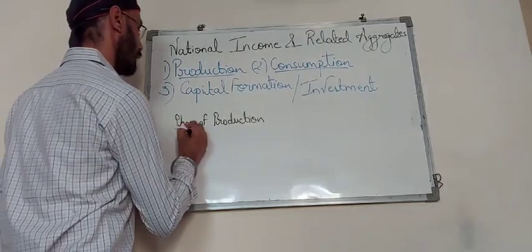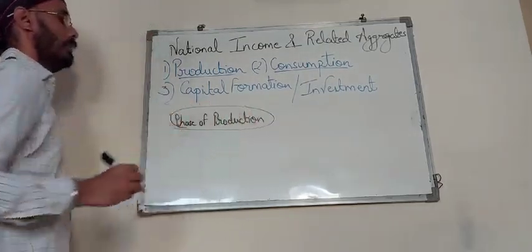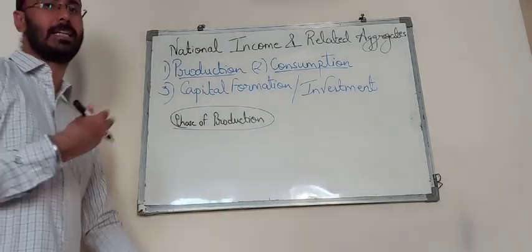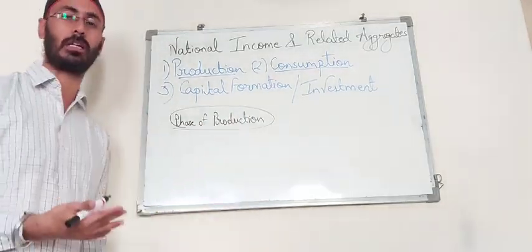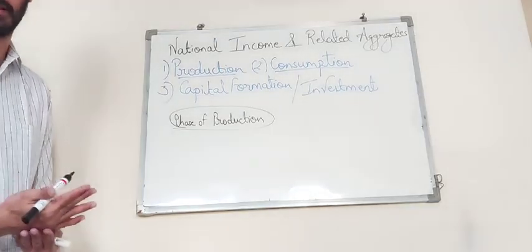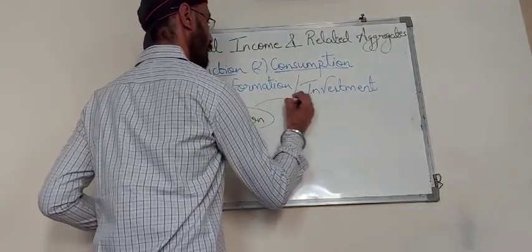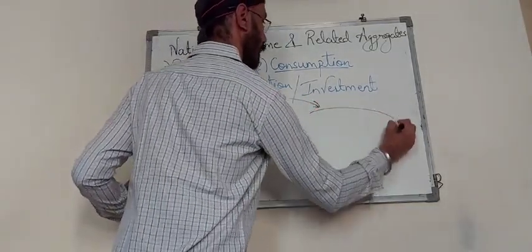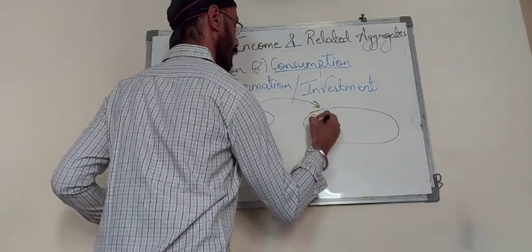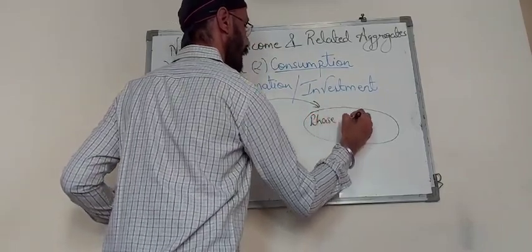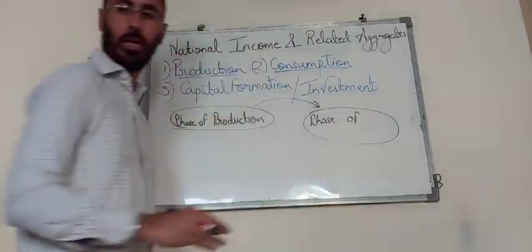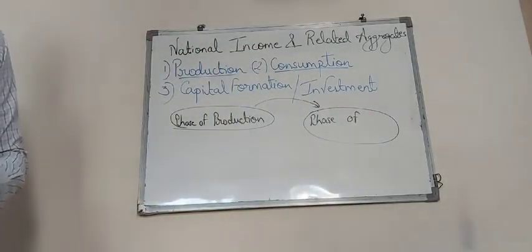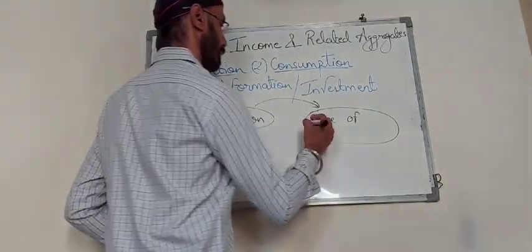This phase is the basis that leads to other economic activities. When this phase of production is done, it leads to the second phase, which is the phase of income generation.